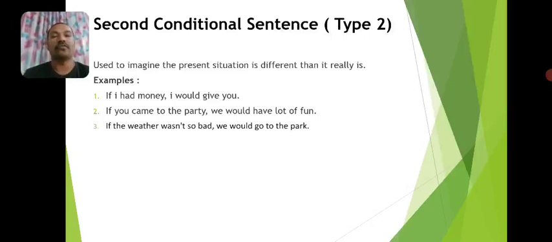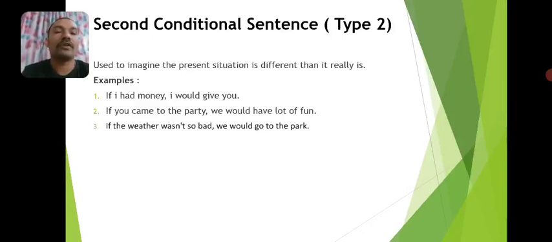So look at the examples. If I had money, I would give you. What does this sentence convey? The condition specified in the if clause, if I had money, is an imaginary situation, a dream. To say the truth, I don't have any money now, so I can't give you now. So if I had money, I would give you.